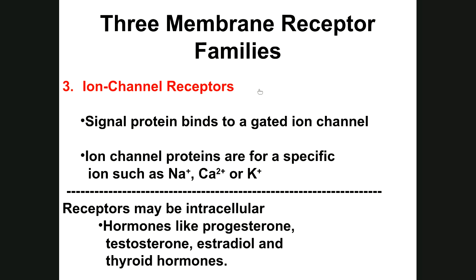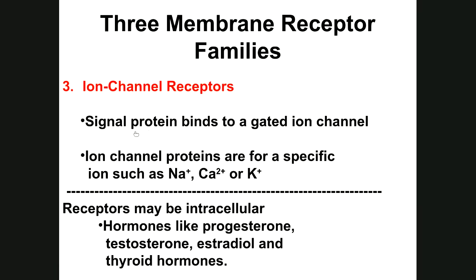And then we have the third family, which are ion channels. Now the ion channels, we had protein channels, right? So the signal protein binds to the gated ion channel. There's a receptor site on those channels for a messenger molecule to bind to. And remember I told you, when the messenger molecule or the ligand or the signal molecule binds, it causes that protein to reconform, to change shape.